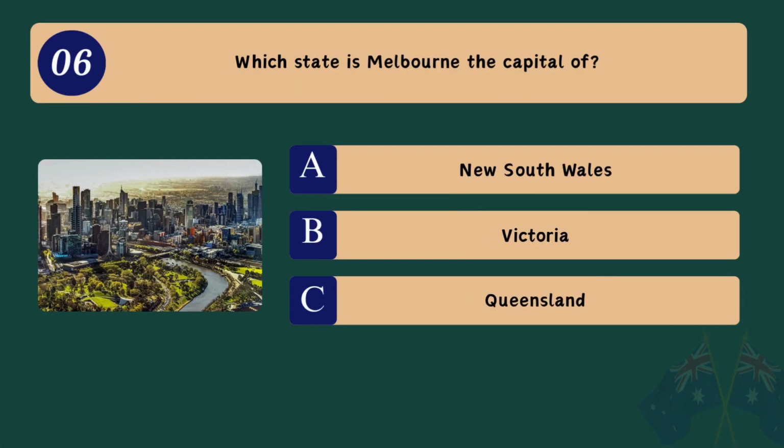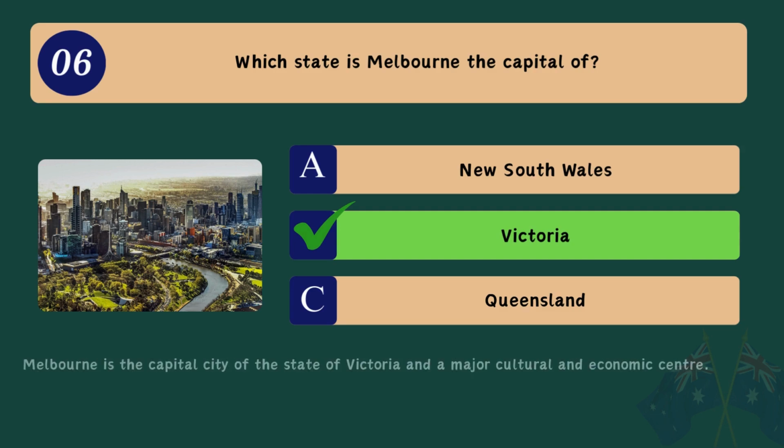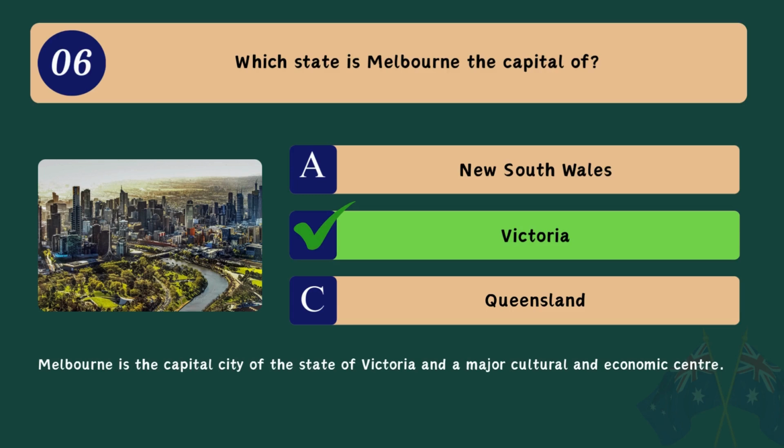Question 6. Which state is Melbourne the capital of? A. New South Wales. B. Victoria. C. Queensland. Correct answer. B. Victoria. Melbourne is the capital city of the state of Victoria and a major cultural and economic centre.